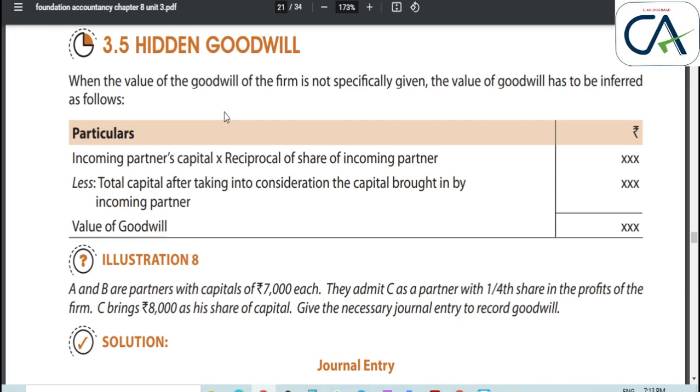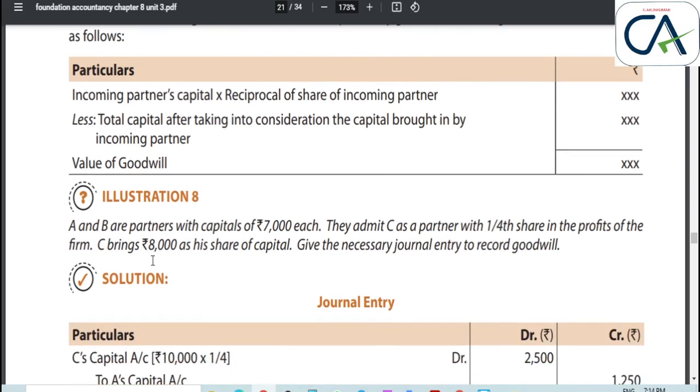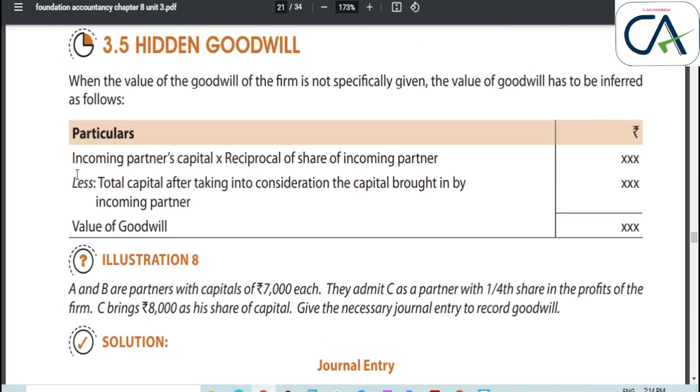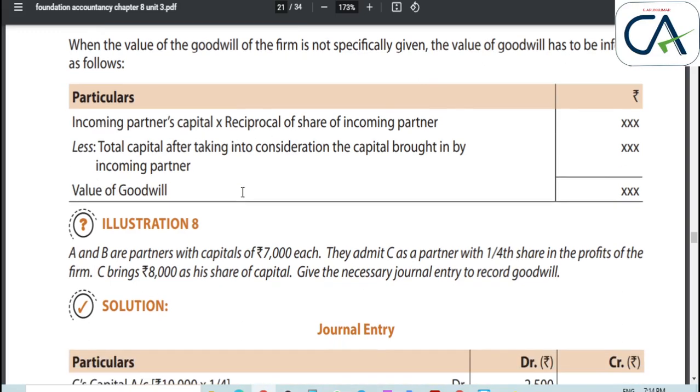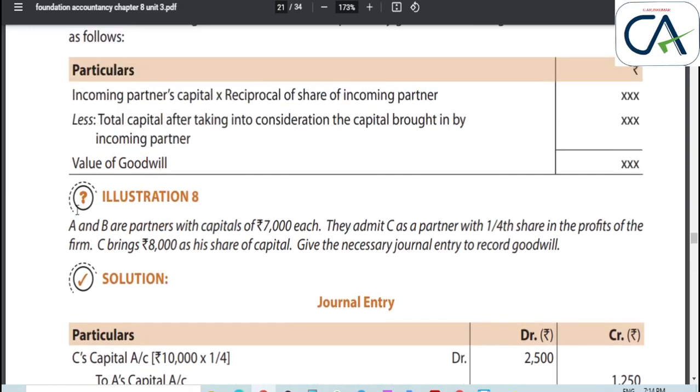In some cases, they will directly give goodwill. Likewise, C brings 2 lakh as capital and 1 lakh as goodwill for his one third share. But in some cases, goodwill will be hidden. We have to calculate the value of goodwill. For that, we have to use this formula: incoming partner's capital into reciprocal of share of the incoming partner.